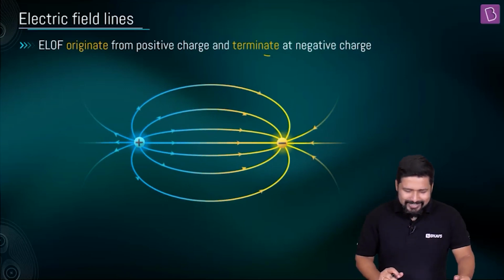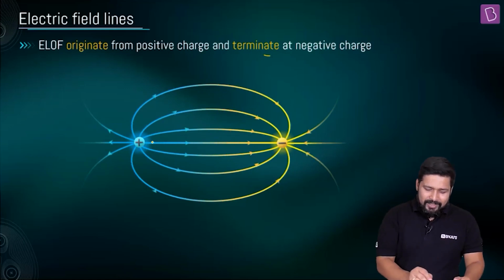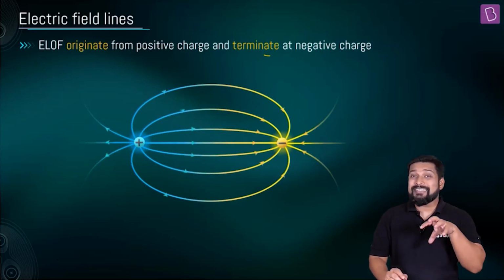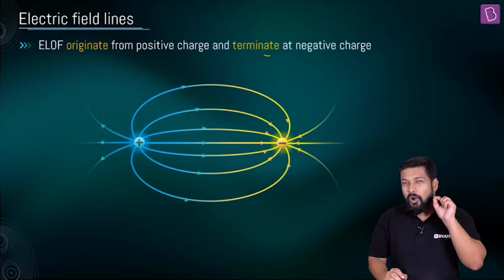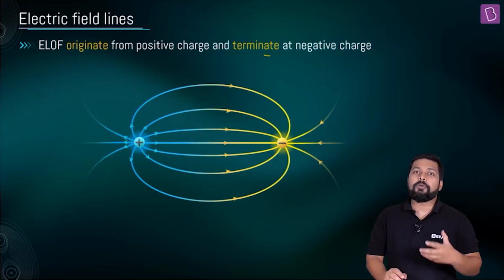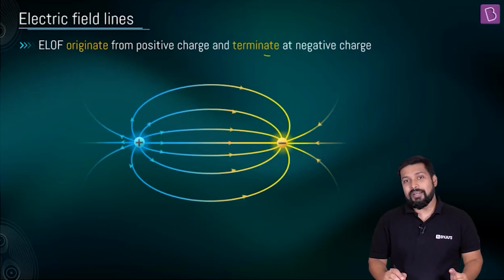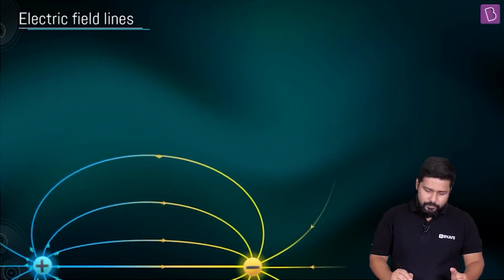So now we are just saying that we have to understand that if they are in the vicinity, this is how the electric field lines look. This is all about visualization, about thinking and understanding how the pictorial representation of electric field lines is. Now the next point, and a very important one.